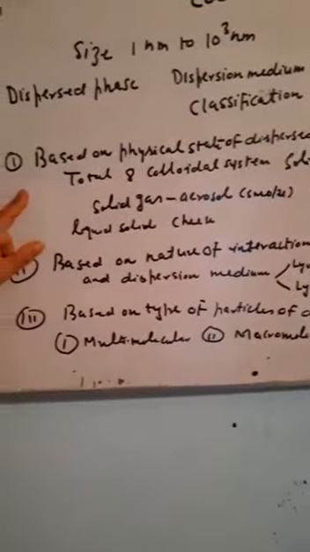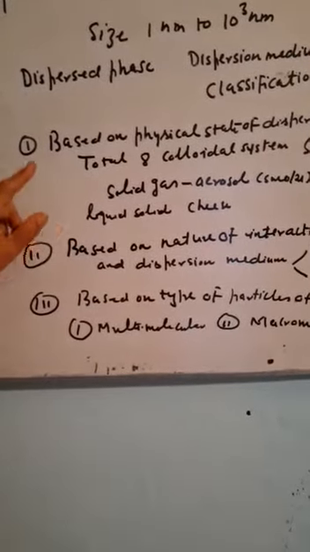Now, there are classifications of colloids. The first classification is based on the physical state of dispersed phase and dispersion medium. You know about this classification very well. A table is given in your book. There are a total of 8 colloidal systems: solid in solid, colored glasses, gemstone is an example. Then solid in liquid, that is paint. Solid is dispersed phase, liquid is dispersion medium.